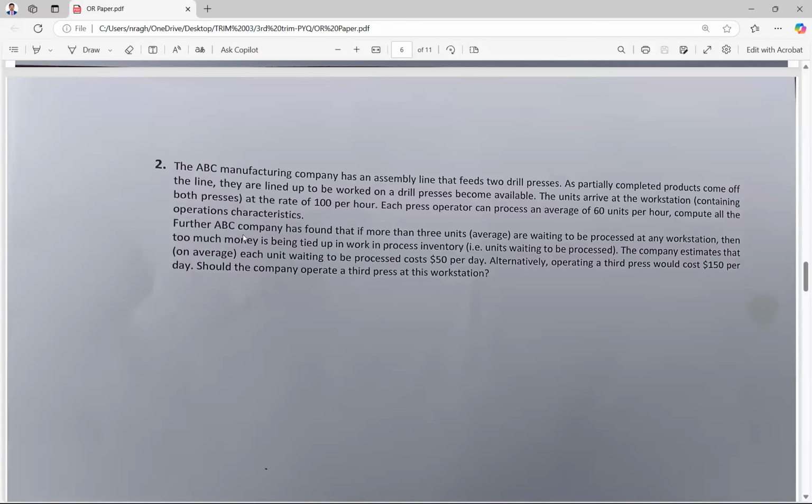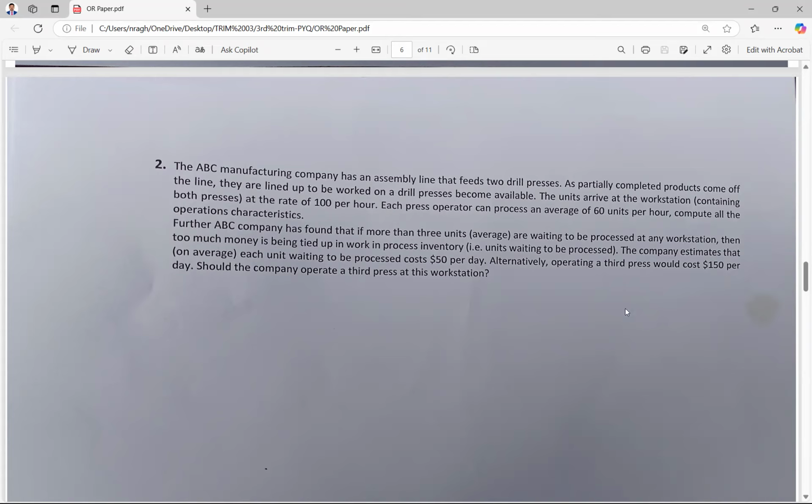Second part, further the company has found if more than 3 units on an average are waiting to be processed at any working station, then too much money is being tied up. The company estimates that each unit waiting costs 50 per day. Alternatively, they are hiring a third machine, which will cost 150. So they're basically saying if the number of units waiting to be serviced is more than 3, then each unit waiting will cost 50 per day. Otherwise, they want to reduce the waiting. How can you reduce waiting? They are trying to bring a third server or third press, which will cost 150.